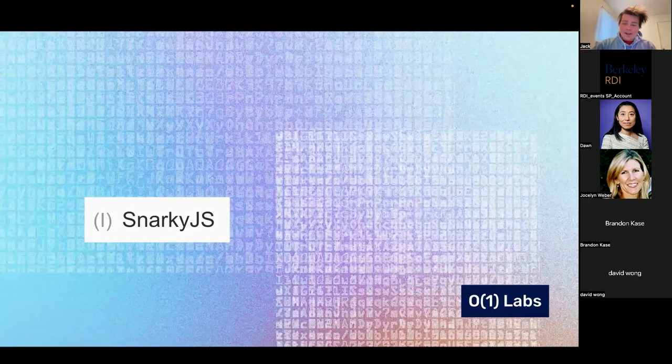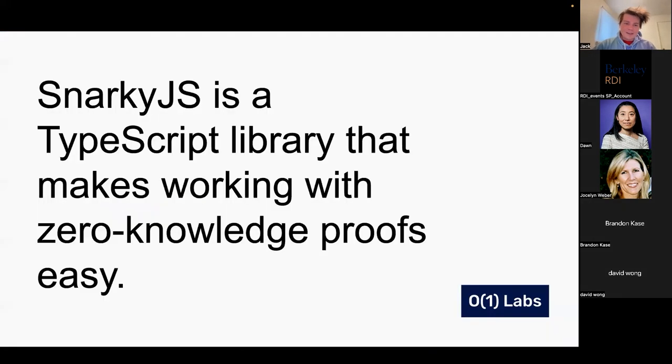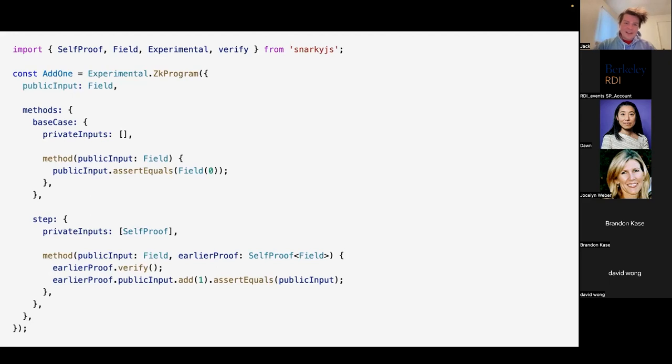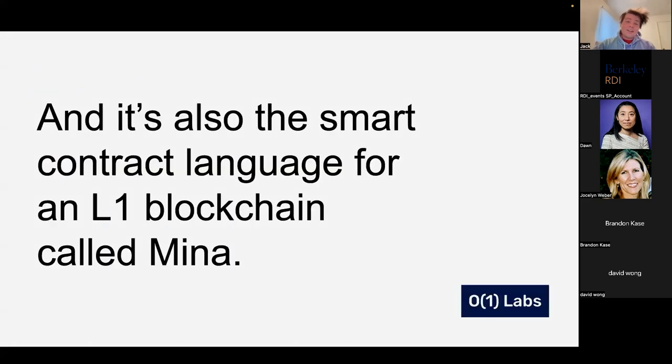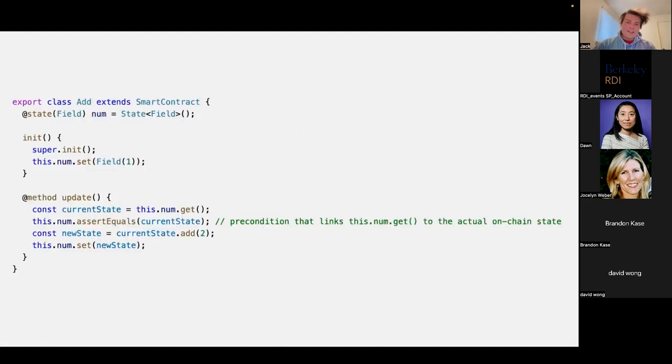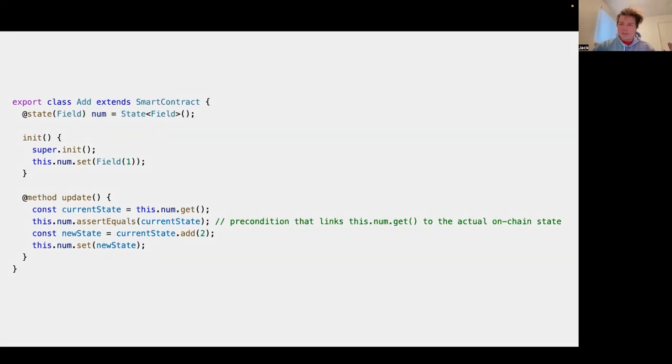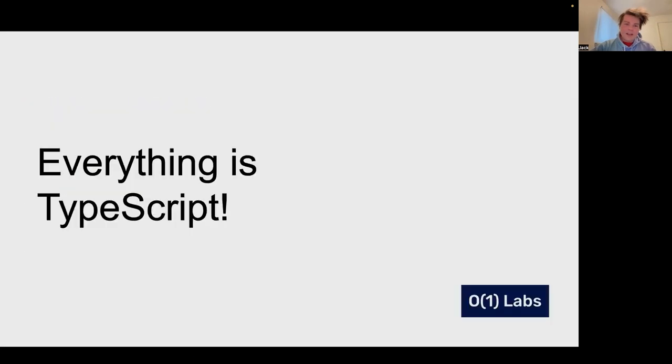So we're going to talk about SnarkyJS today. SnarkyJS is a TypeScript library that makes working with zero-knowledge proofs easy. This is what a provable program looks like in SnarkyJS. And SnarkyJS is also the smart contract language for Mina, an L1 blockchain. And here's what a smart contract looks like in SnarkyJS. It's basically the same thing as a program, but with some extra stuff added on the side so that it can manage things like state. But we'll dive into this more in a little bit. For now, I'll keep it pretty high level.